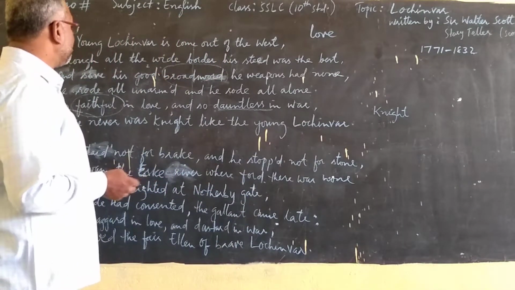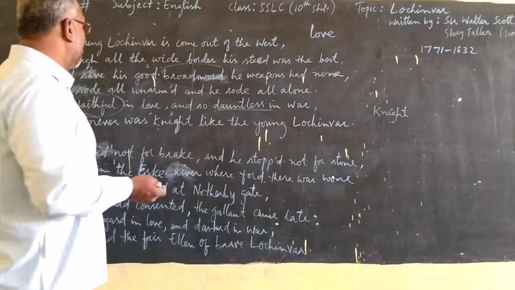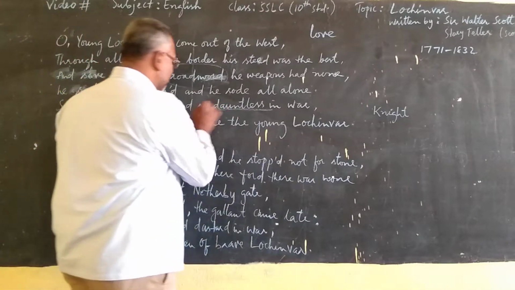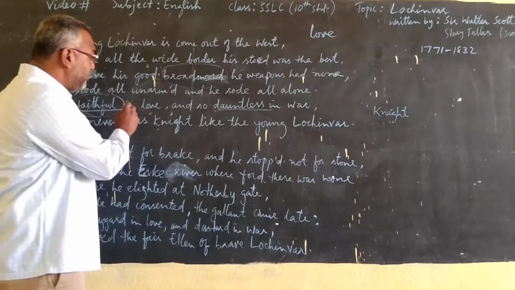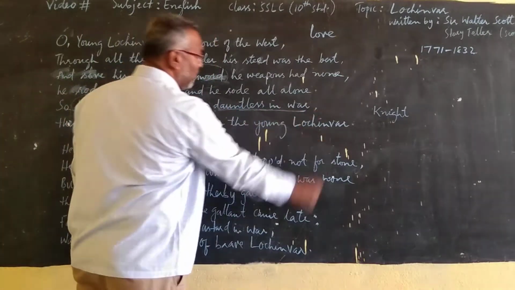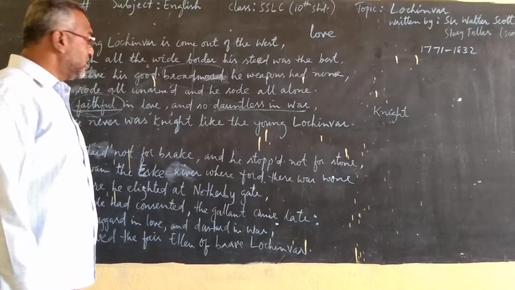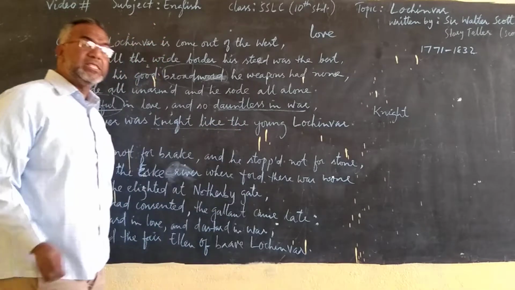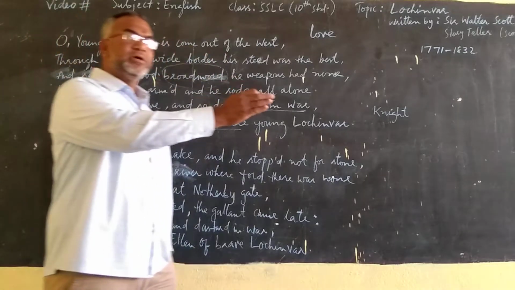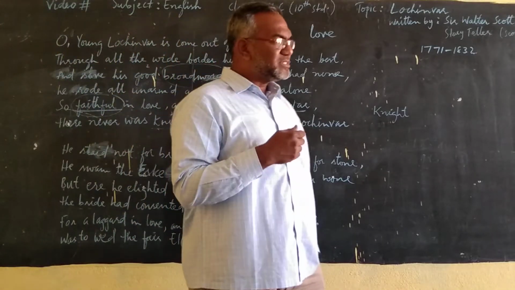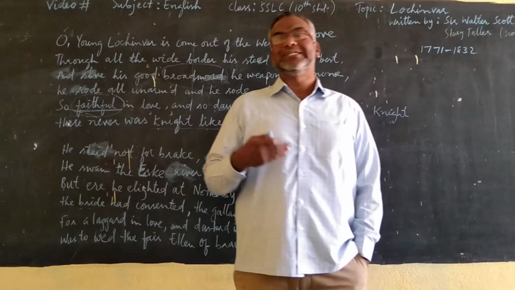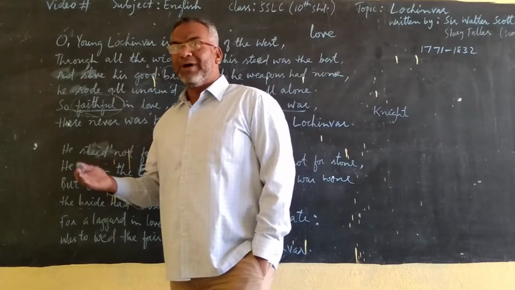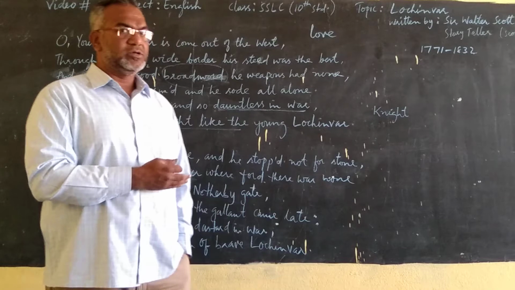He was faithful in love, and dauntless in war, fearless in war, and there was no other knight like him in Scotland. These are some qualities that are given to Lochinvar by Sir Walter Scott.